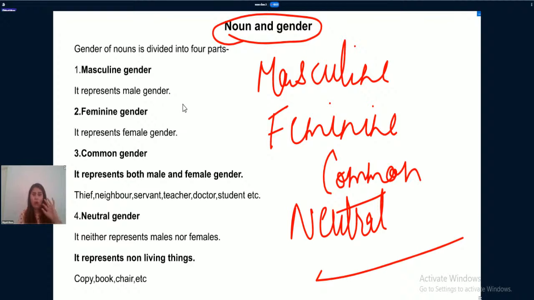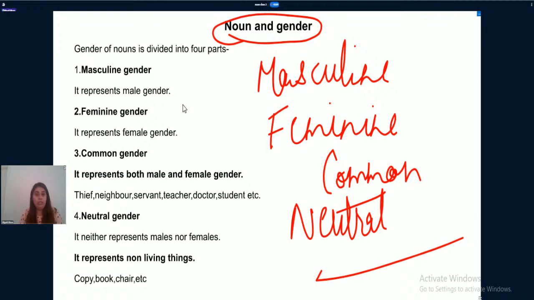Masculine gender, that of course represents male. Feminine gender, that represents female. Common gender, which represents certain words, a certain gender that is common to both male and female. Neutral gender means no gender. It means non-living things. Non-living things do not have any gender. So these are the 4 genders which are possible in nouns. Masculine gender, males. Feminine gender, female. Common gender, common to male and female. And neutral gender for non-living things which do not have any kind of gender.